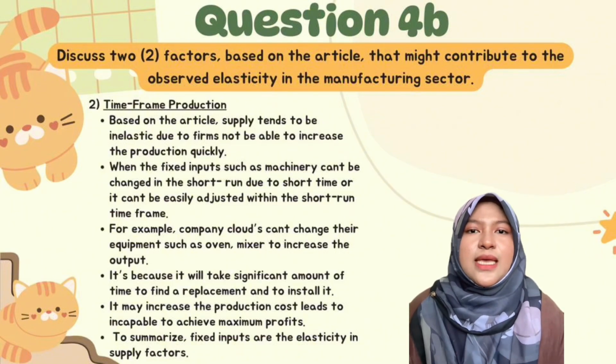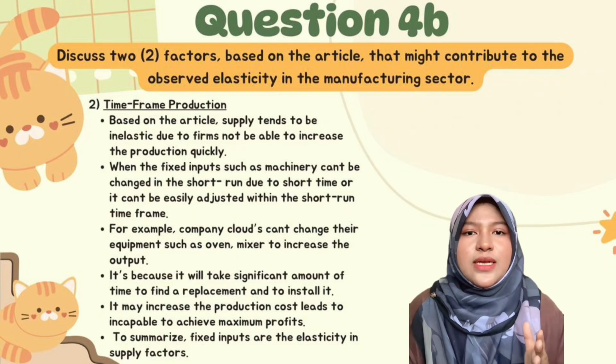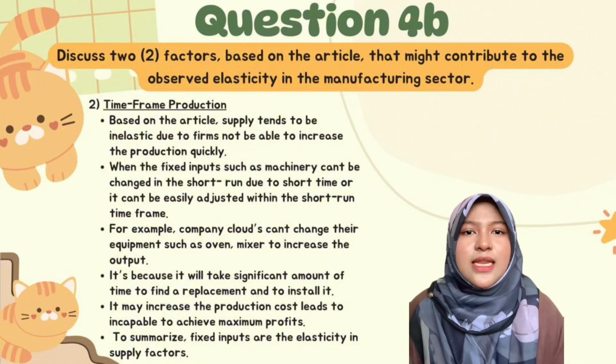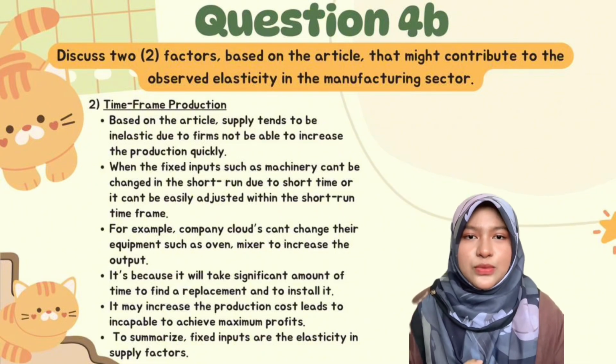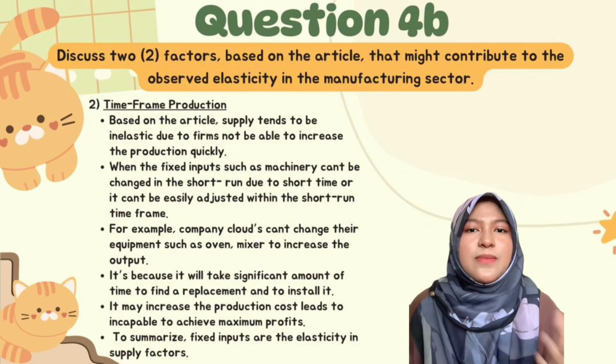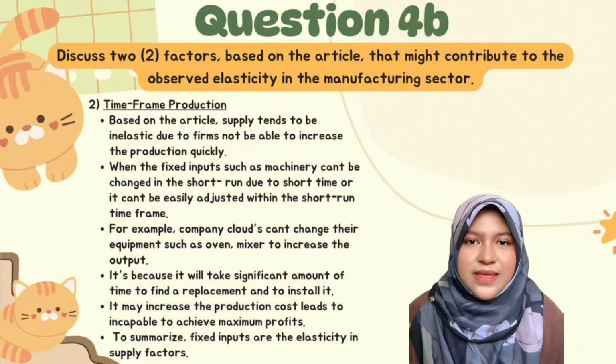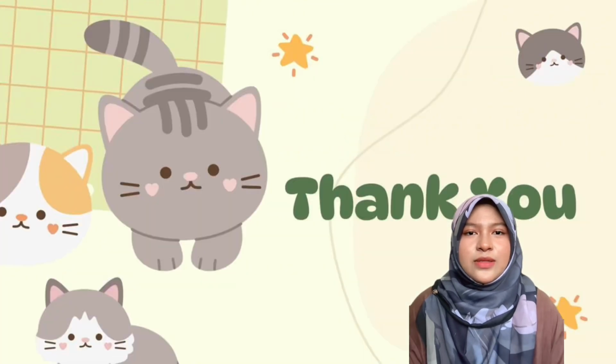It is because it will take a significant amount of time to find a replacement and to install it. It may increase the production cost and lead to being incapable of achieving maximum profits. To summarize, fixed inputs are an elasticity of supply factor. That's all. Thank you.